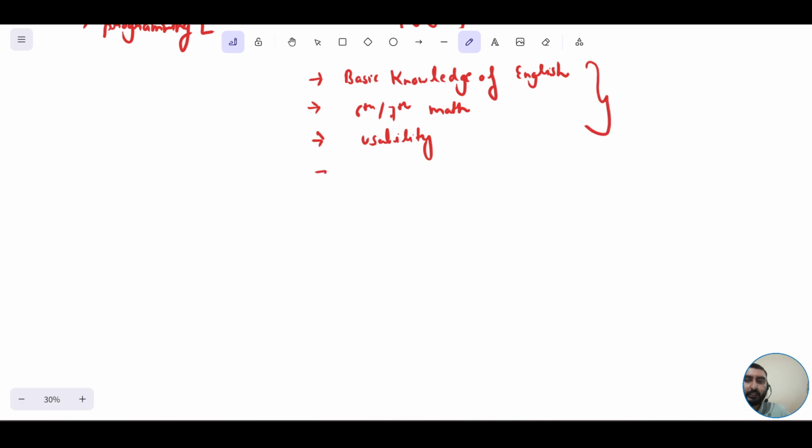And last but not the least, you require a little bit of common sense as well. So these are the only prerequisites which you require to continue your Java learning journey from me, or more specifically, the Java Standard Edition learning journey from me.